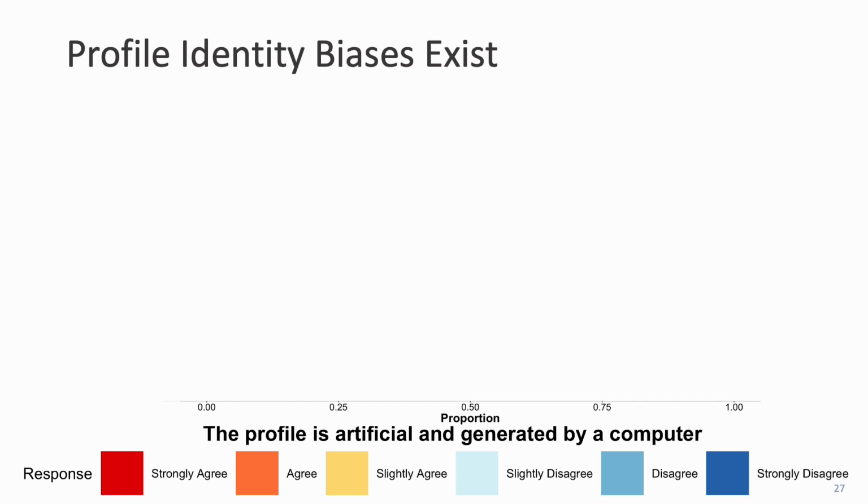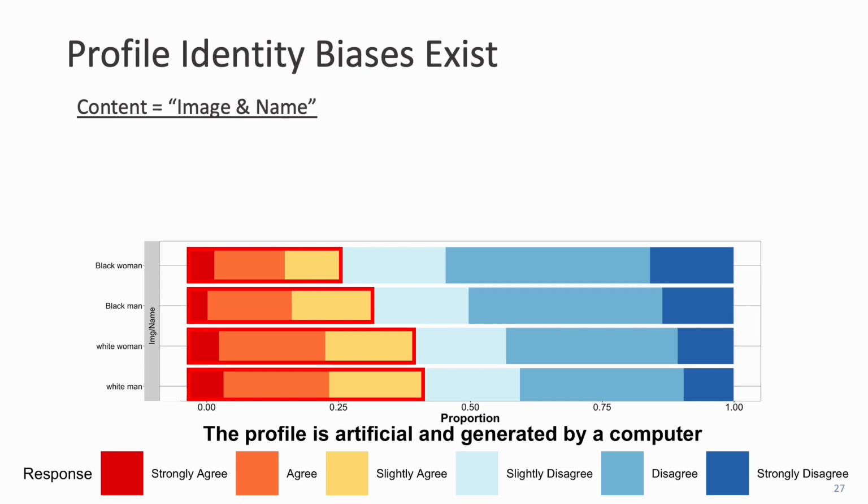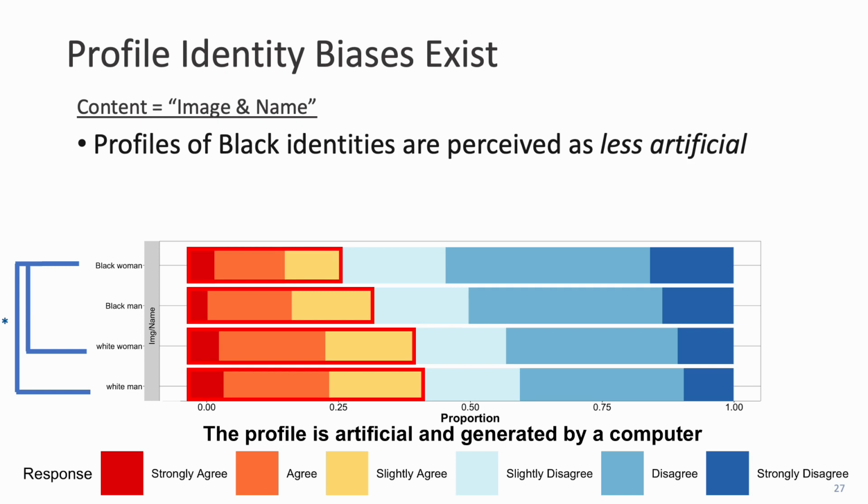Moving on to specific identities, we find that biases against profile identities exist. In particular, when looking at just the image and the name. Compared to the profiles of white women and white men, black women are perceived as significantly less artificial. Similarly, compared to white women and white men, black men are also perceived as significantly less artificial.